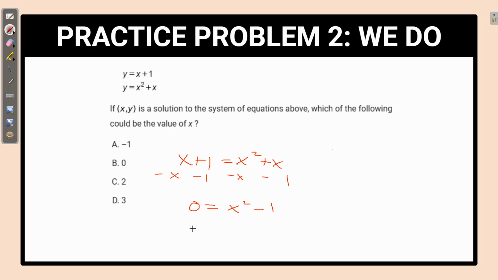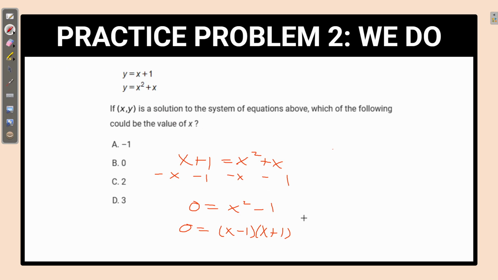So given this, if we remember our a squared minus b squared, we can think that this is just going to be x minus 1 times x plus 1. And the reason is because if you distribute this, you'll see that the x times x will be x squared, but the x times 1 is just going to be plus x. So really what you're getting is x squared plus x, and then you do the x times the negative 1, and so you get minus x, and then the negative 1 times the positive 1, it's just going to be minus 1. And you can see that these terms cancel. So it will really just be x squared minus 1.